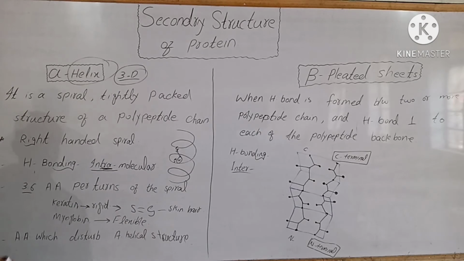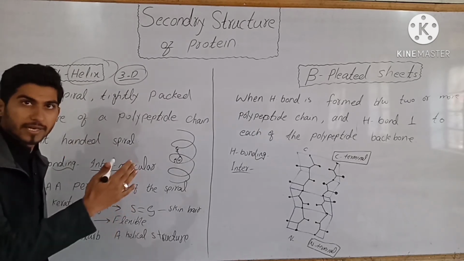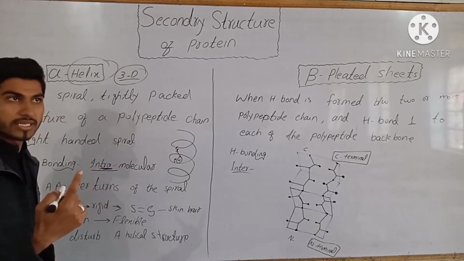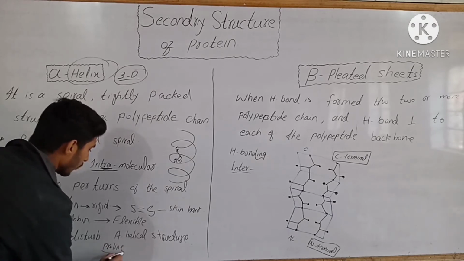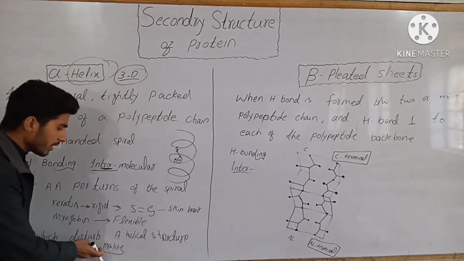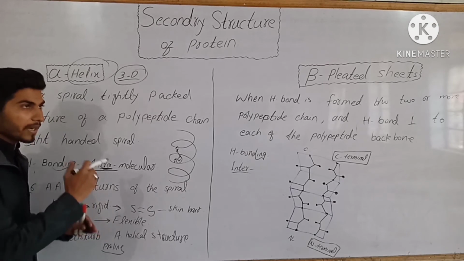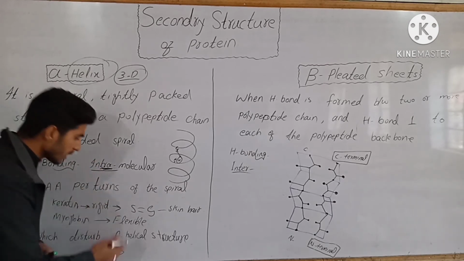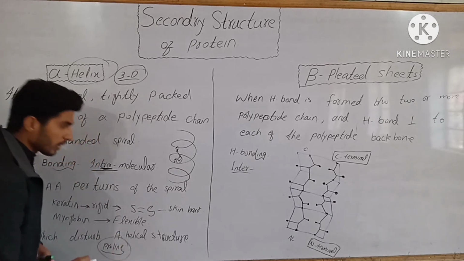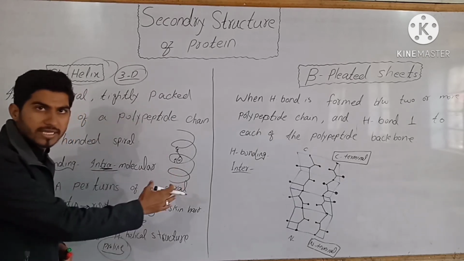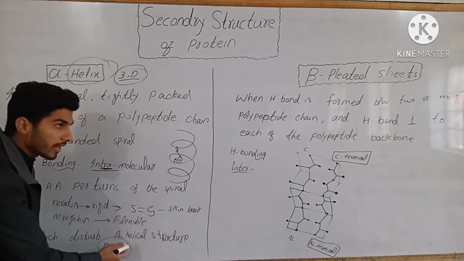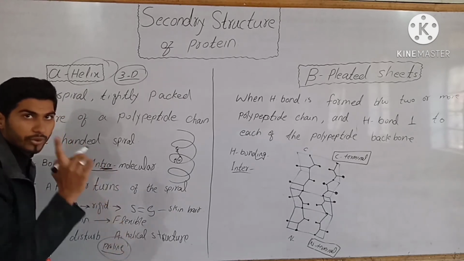Now, the amino acids which disturb the alpha helical structure. One amino acid known as proline does not form a proper helical structure because this amino acid is not like a normal amino acid, so it disturbs the normal helical structure of a protein.